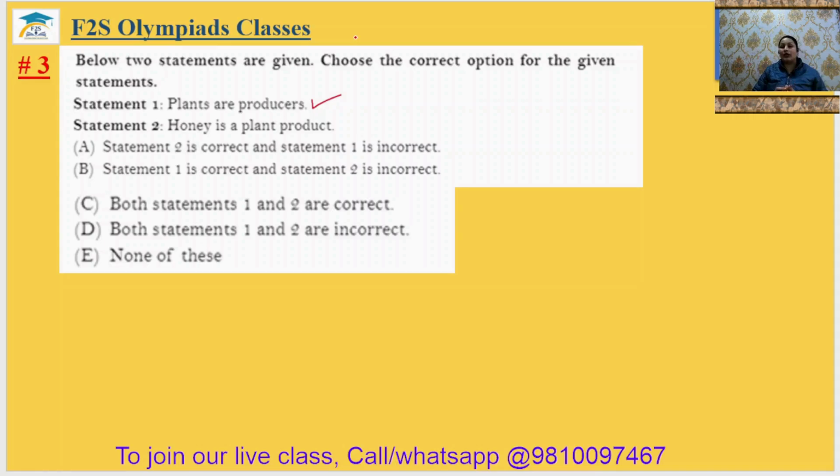So that's why we can say plants are producers. Statement 2. Honey is a plant product? No. Honey is an animal product. It can be collected by the honey bee from the flower of the plants. So you can say statement 1 is correct and 2 is incorrect. Option B. So the third answer will be option B.